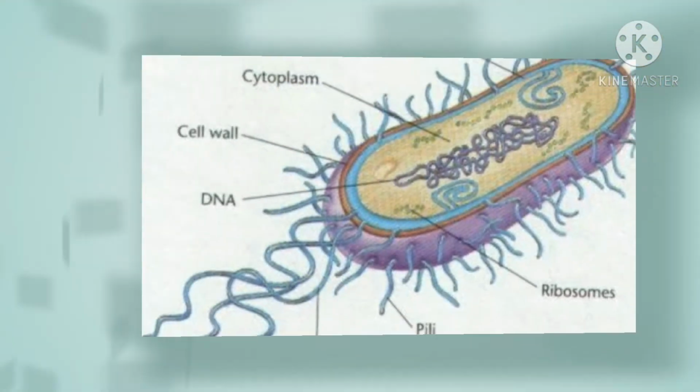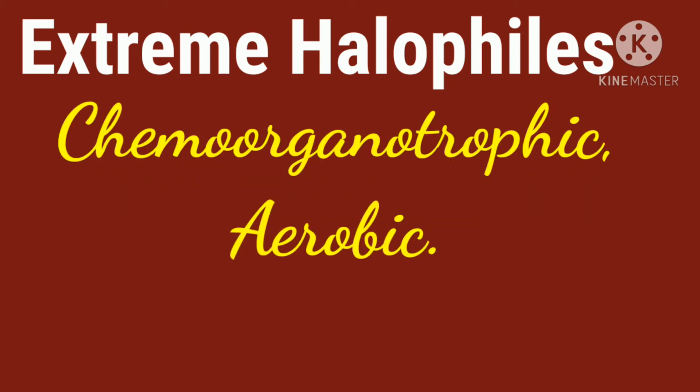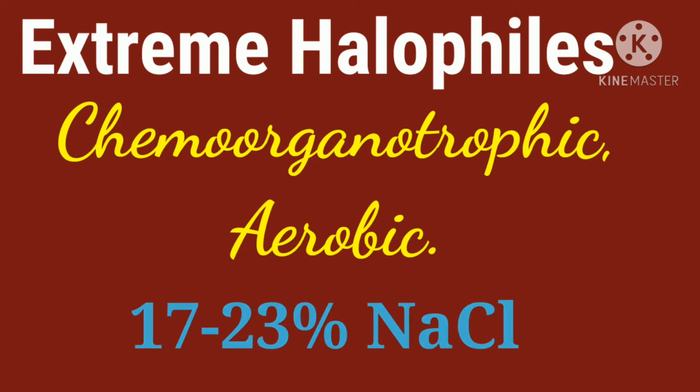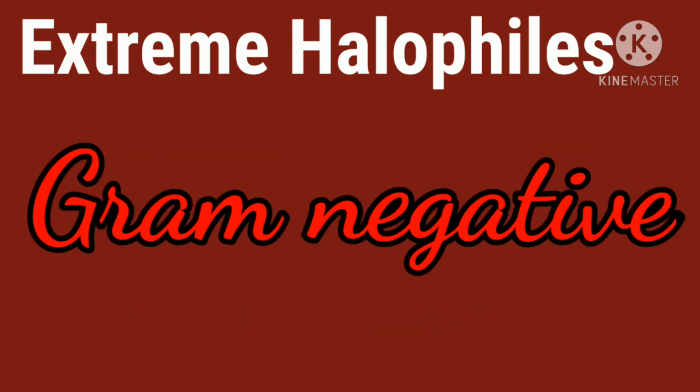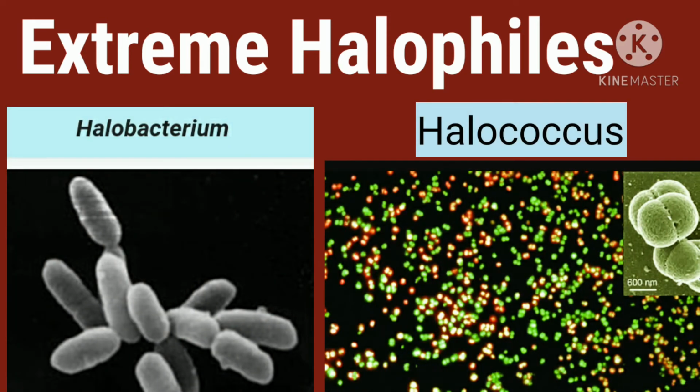Next, we are going to see about extreme halophiles. These chemoorganotrophic aerobic organisms require approximately 17 to 23% sodium chloride for good growth. They stain gram-negative and range from rod to disc-shaped cells.